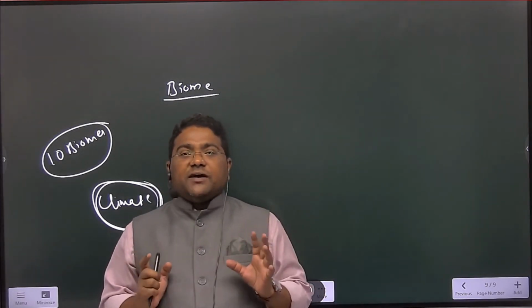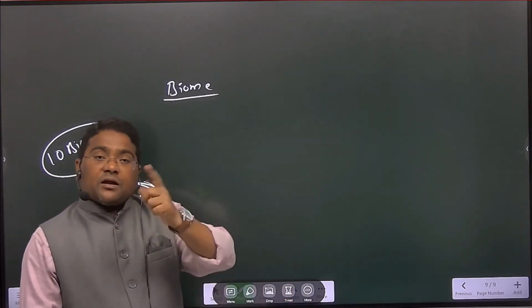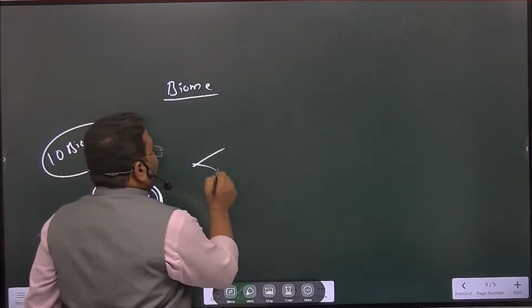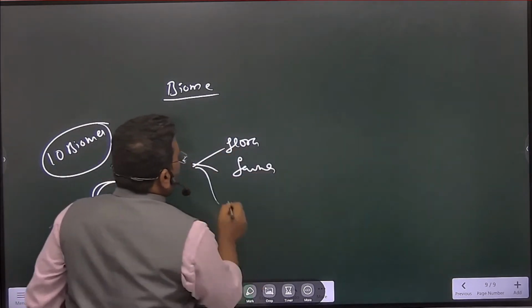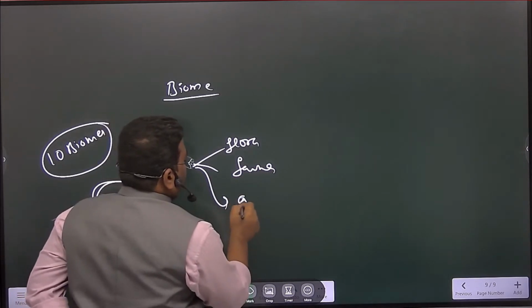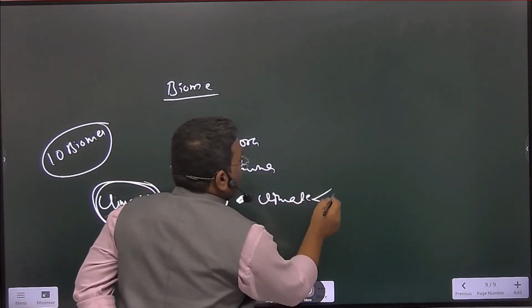How many biomes are we having? 10. So which factor is majorly determining climate? So what can we write here? Flora, fauna, है ना? Here climate. What comes under climate?